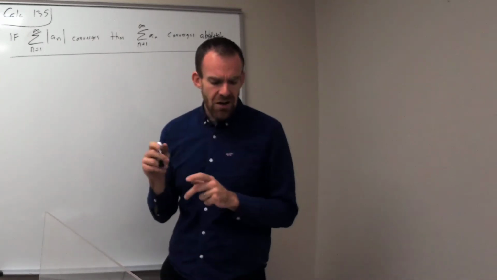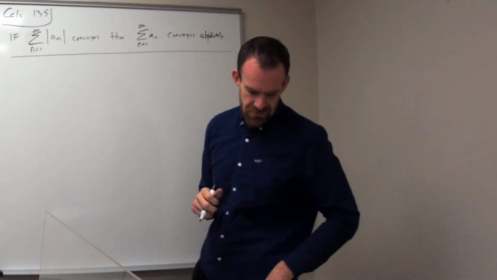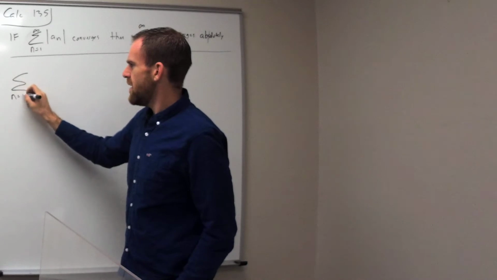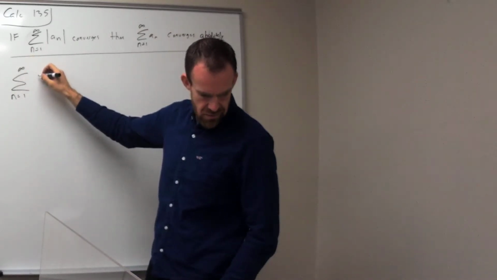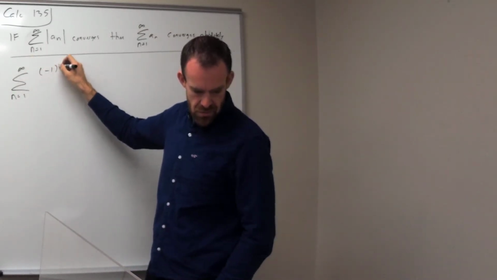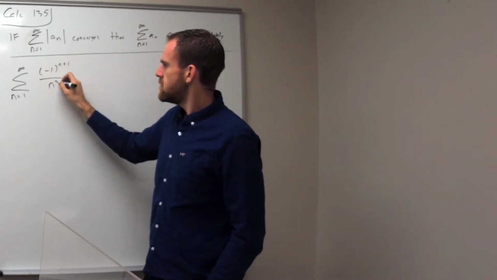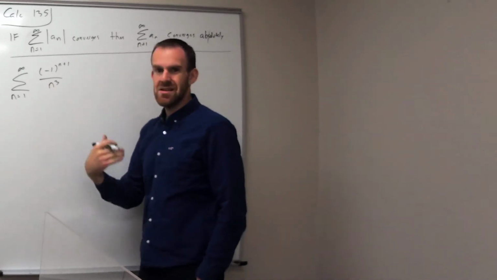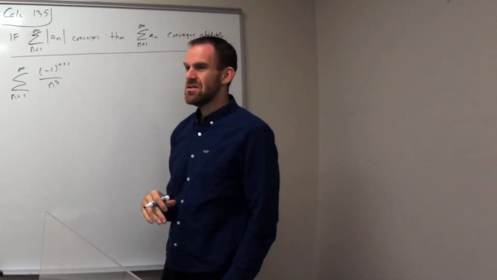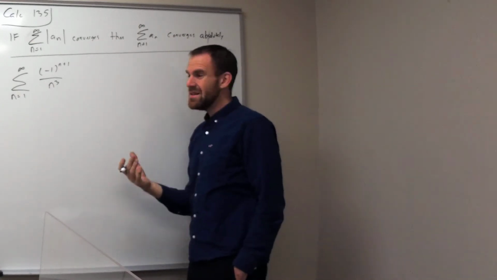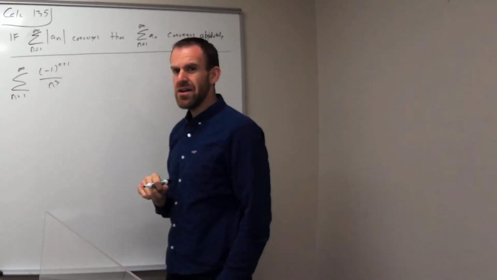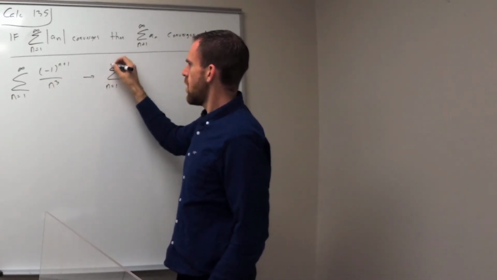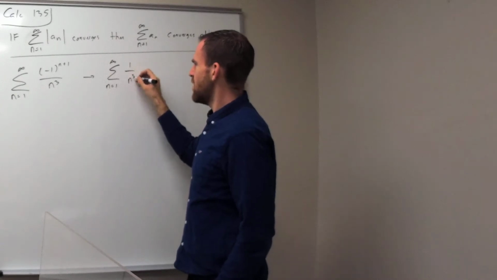Okay, so how is this going to work practically for you guys in these problems? They're going to ask you, hey, here's a series. Determine if it converges or diverges. So we have -1 to the n plus 1, so that means it's going to be positive, negative, positive, negative, positive, negative, but it's all over n cubed. So the idea with this is that if I take the absolute value of this, the -1 goes away, and I'm left with 1 over n cubed.